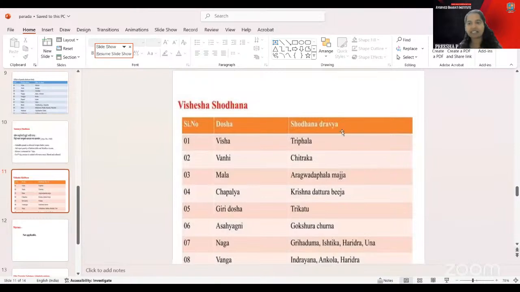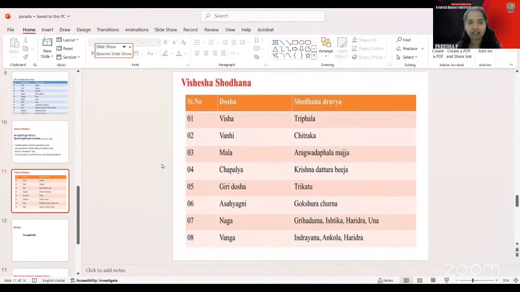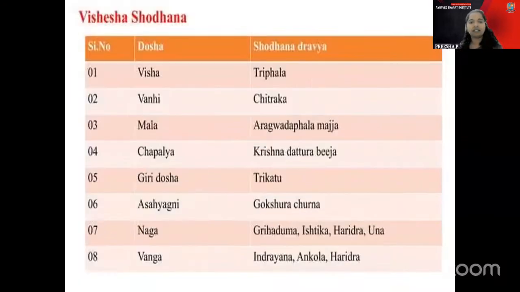And the Vanga is there. Vanga is the Indrayana, Angola, and Haridra part, which is mentioned there. Then the Naga is fine. In that part, Indrayana, you just understand. Indra is a Vanga person, or Indra was a sexual womanizer, something that is mentioned in mythological origin, not the Samhitas. So Indra was a Vanga, or Vanga is some person of Avara quality. And the Angola, he was a person who was residing in the Angola Desha.